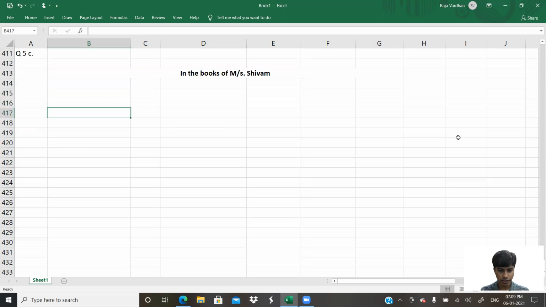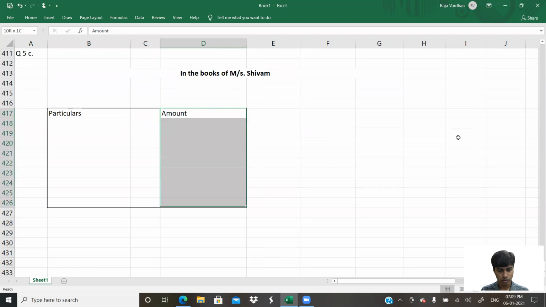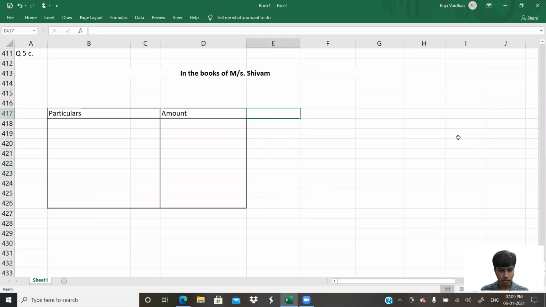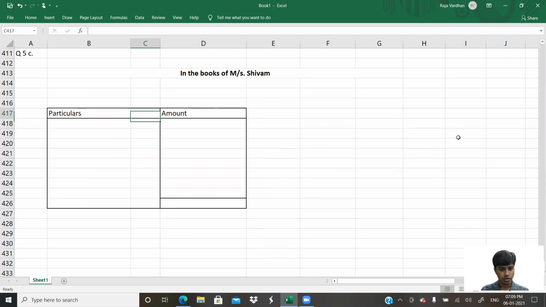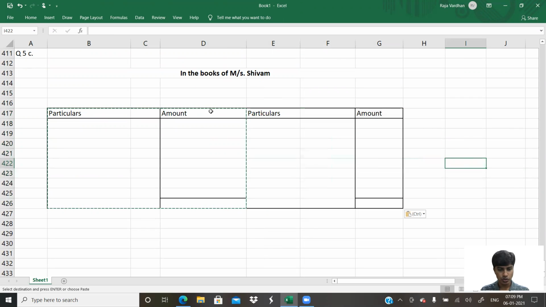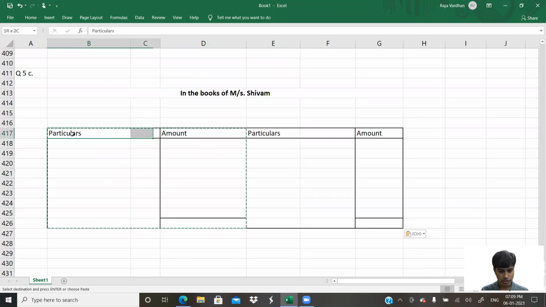So I'll drop the formats that I need. So we got what we need. I'll copy this. My debit side is done. So this happens to be my credit side. So this is one ledger, that is raw materials account. We'd have to further drop ledgers, that is creditors account as well.